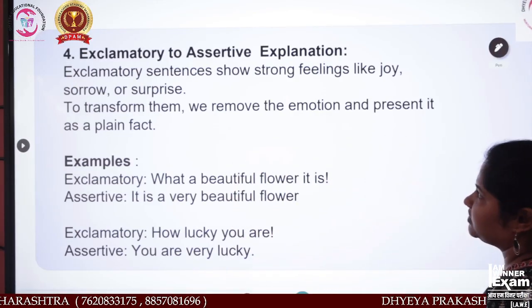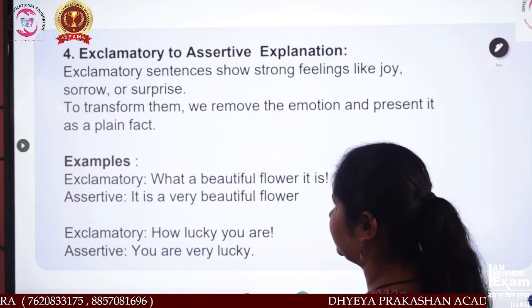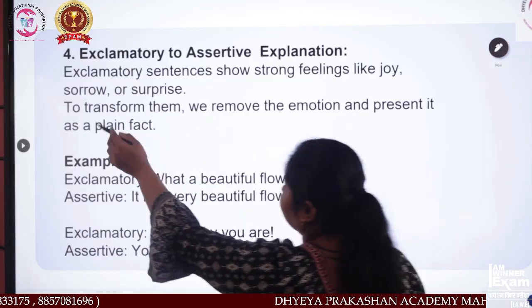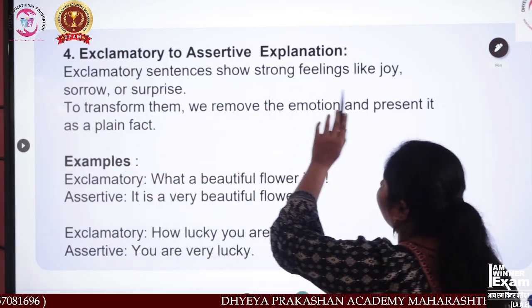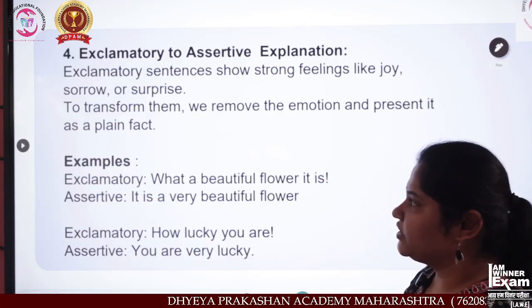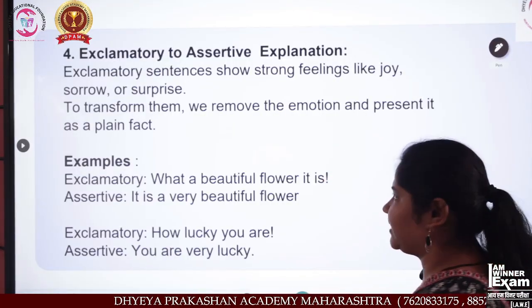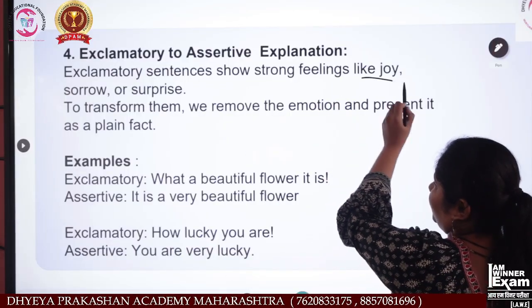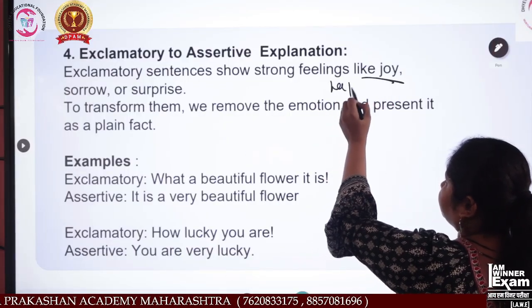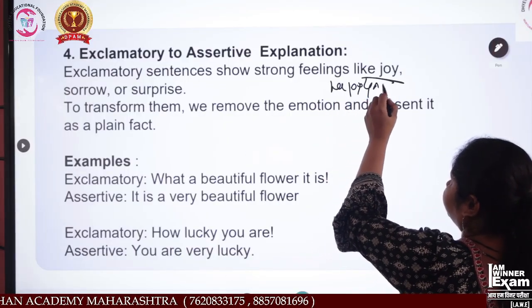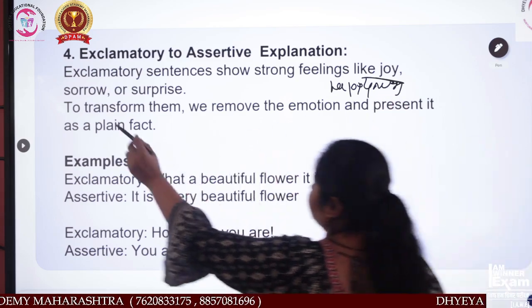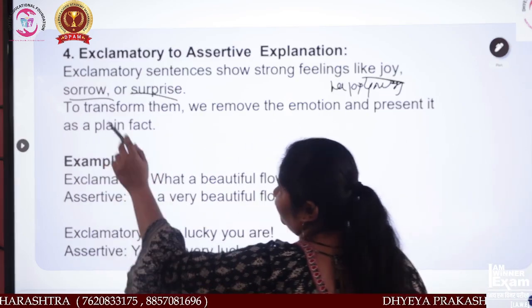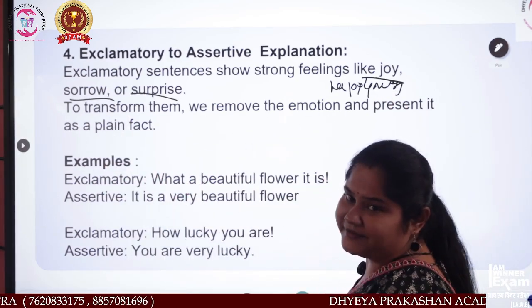Okay, now next is exclamatory to assertive explanation. Now see, exclamatory sentences show strong feeling like joy, sorrow or surprise. Joy means happiness. Sorrow means sad.